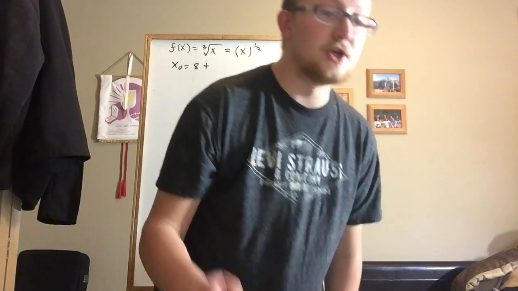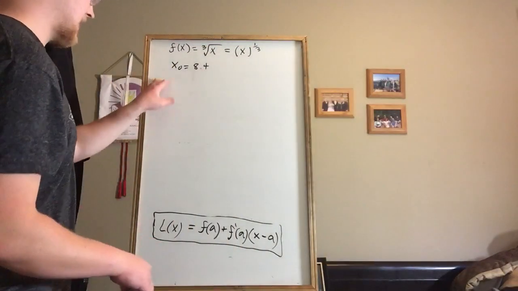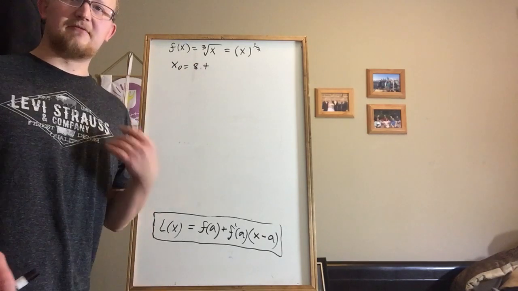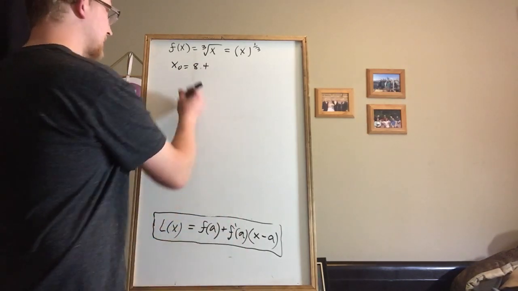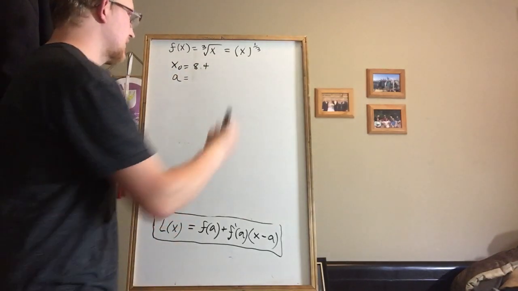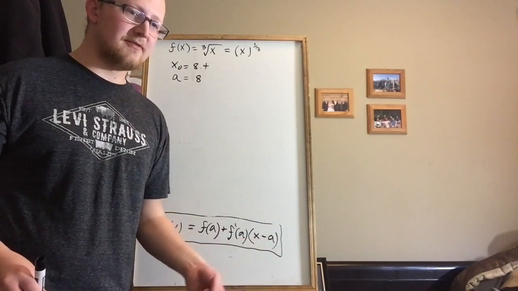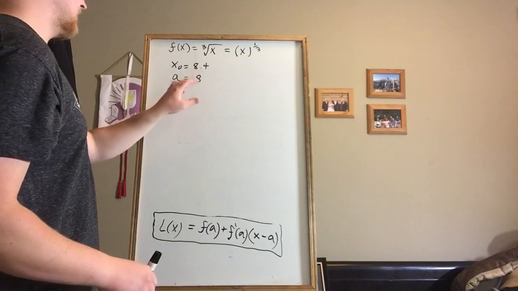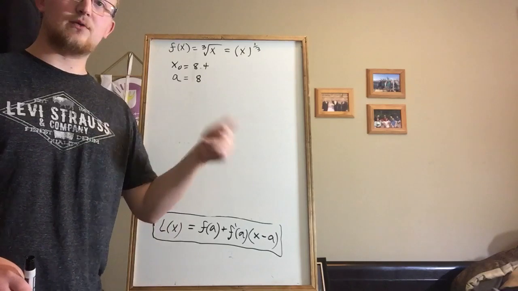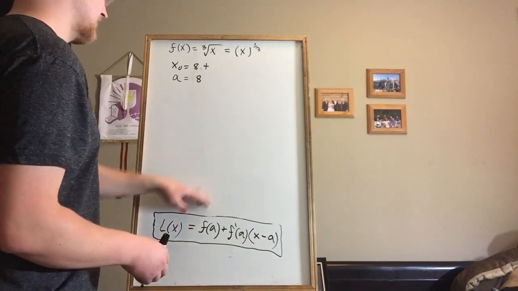Center the linearization not at x is 0, but at a nearby integer, x equals a. So we're actually not going to be analyzing at 8.4 for the sake of convenience and calculation. We are going to choose for the value a to be x of 0's closest integer, which is going to be 8. And so that's part A of this problem, because my point was 8.4, so the nearest place we're going to work from is a equals 8. And that's just because it asks us to round to the nearest integer.